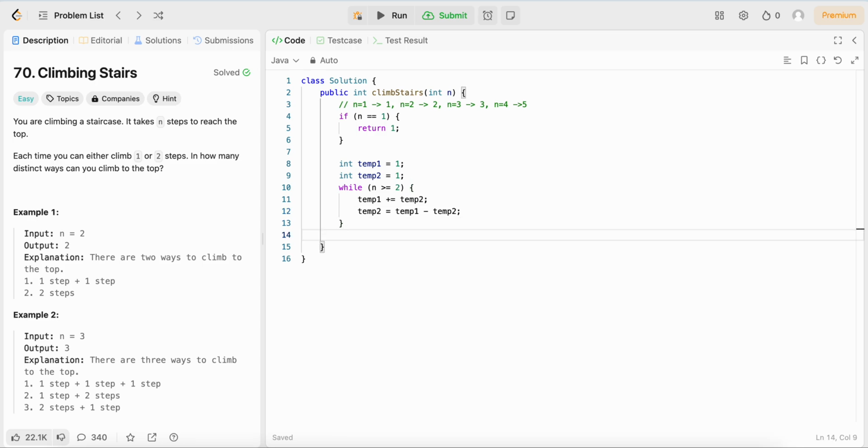Now, at the end, we also want to decrement n just to make sure we don't run into an infinite loop. And at the very end, temp 1 should be our most recent updated value, as it is the one that's getting incremented and summed up earliest. So we're going to want to return temp 1 at the end. That's going to be the value corresponding to the nth number in the Fibonacci sequence.